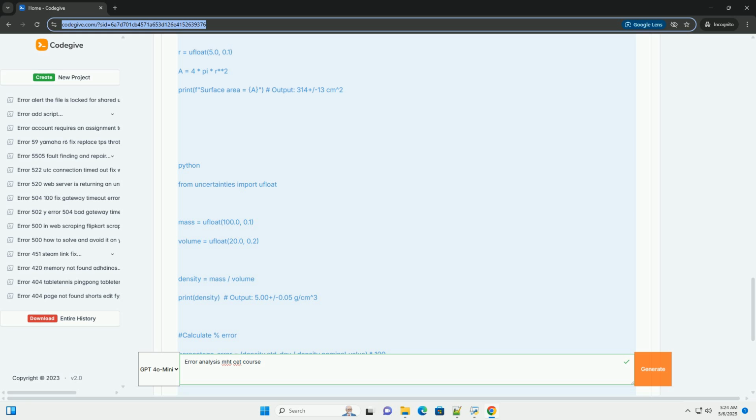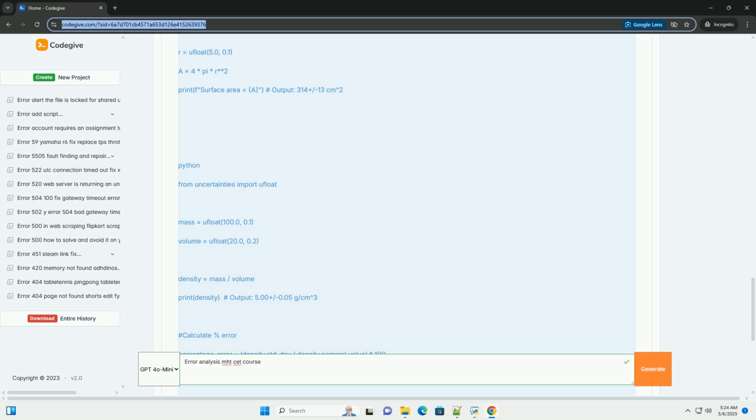Second measurement equals 25.3 minus 25.25 equals 0.05 centimeters. 3. Mean absolute error equals (0.05 plus 0.05) / 2 equals 0.05 centimeters. 4. Relative error equals 0.05 / 25.25 equals 0.00198